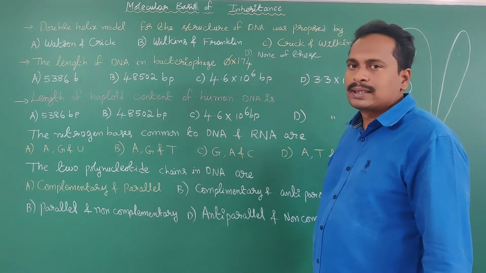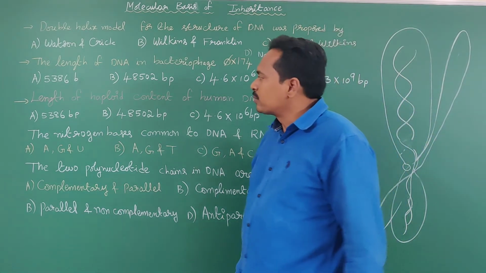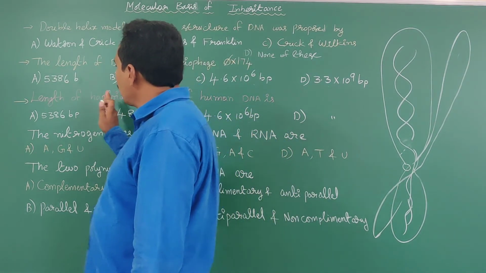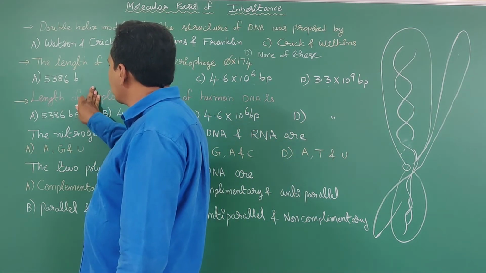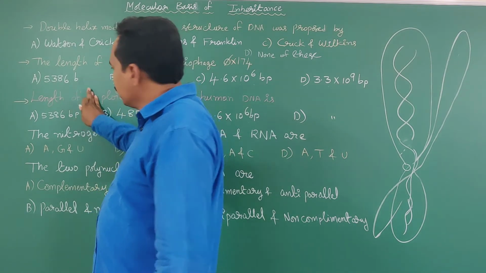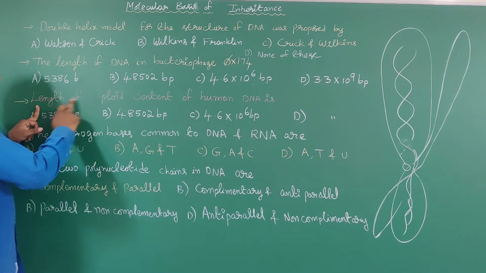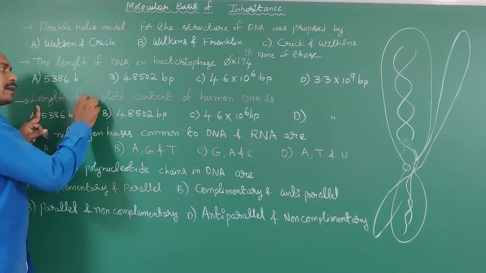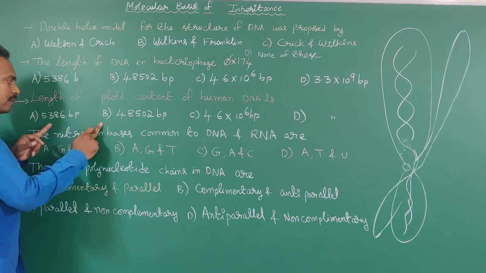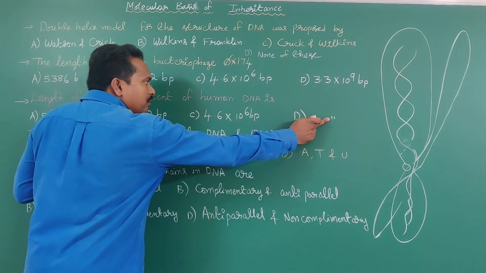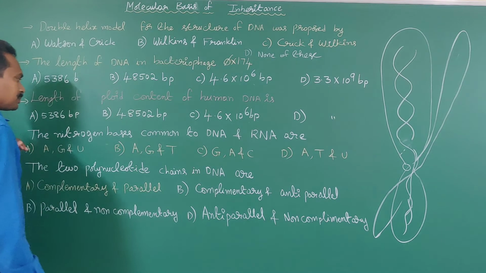base pairs. Sometimes from this concept they may ask the length of the diploid content of human DNA. Sometimes they may ask the length of the haploid content of DNA, and the answer is 3.3 × 10^9 base pairs.